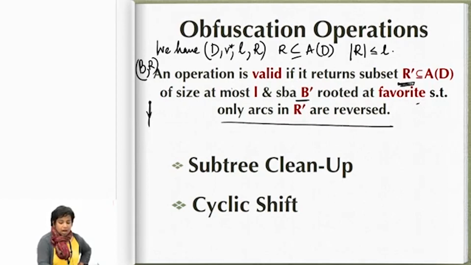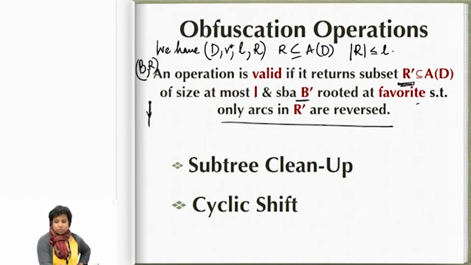After a valid operation, I obtain another SBA B prime in which the root remains the same, but the subset of arcs reversed may be different. So R prime can be different from R, but its size cannot exceed L. Is it clear what a valid operation means?